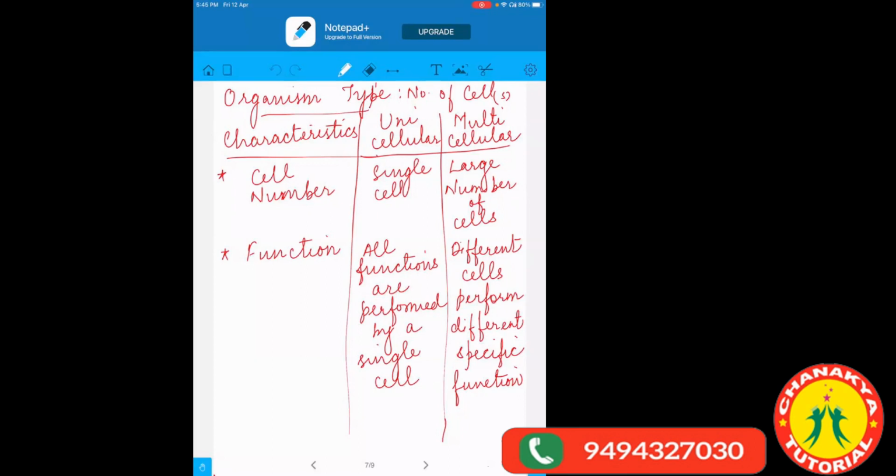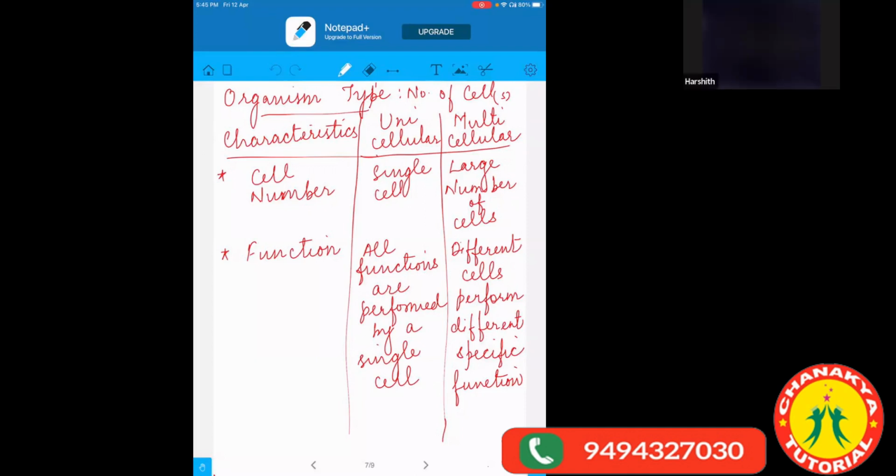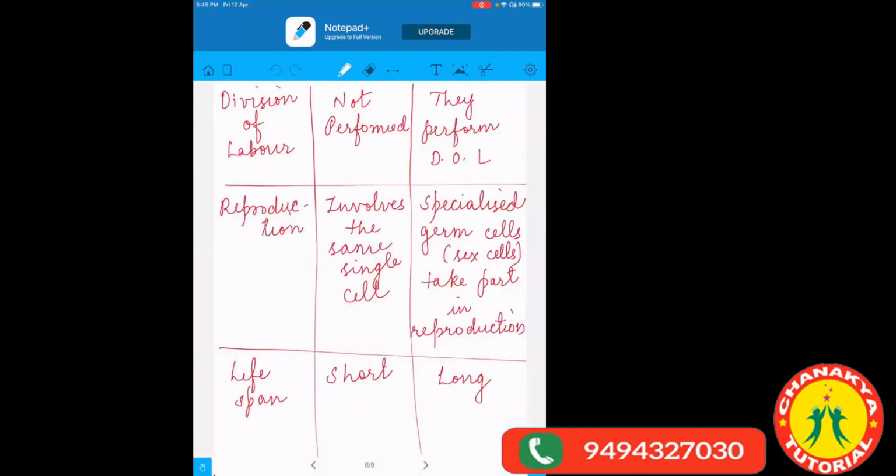Done with this page? Yes, ma'am. Okay, we'll go to the next page and write in the same way, okay? Because it will be easy for you to then learn and understand. Science does not require paragraph writing and all. It requires only simple writing, and the main keyword should be there.